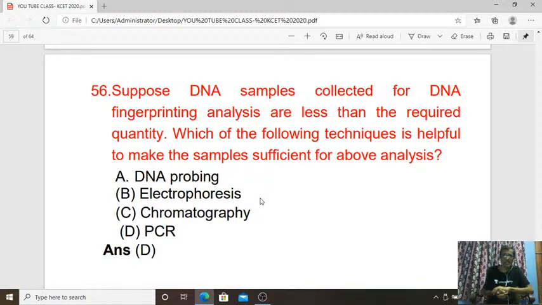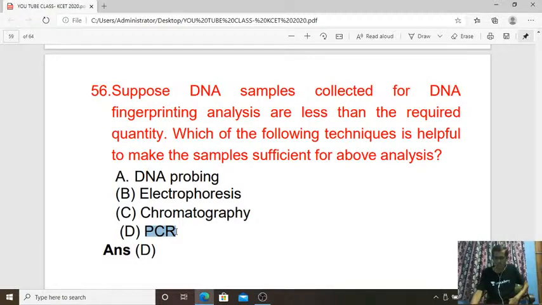Suppose DNA samples collected for DNA fingerprinting analysis are less than the required quantity. Which of the following techniques is useful to make the samples sufficient for the above analysis? That is PCR, polymerase chain reaction. In an earlier question I told that PCR is important for diagnosis purposes, isn't it?